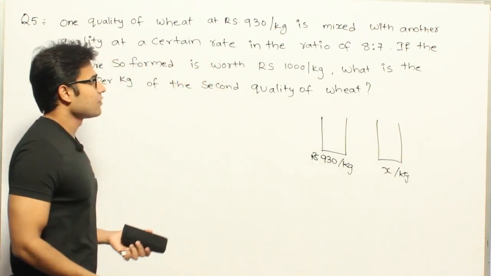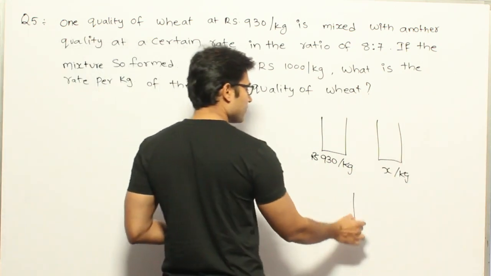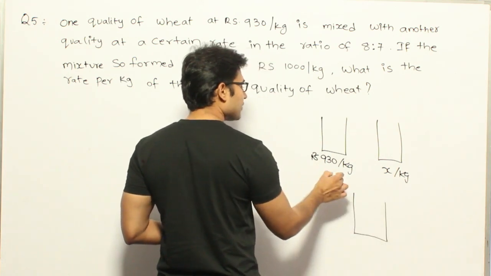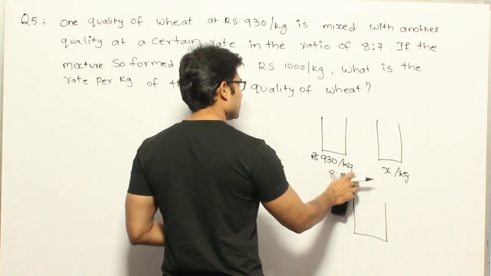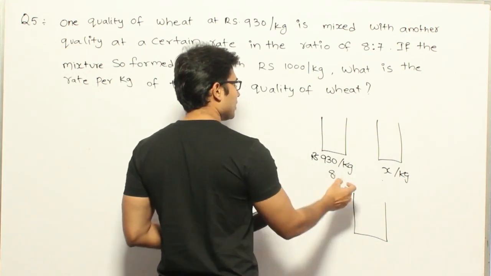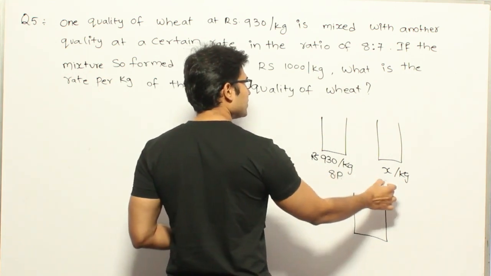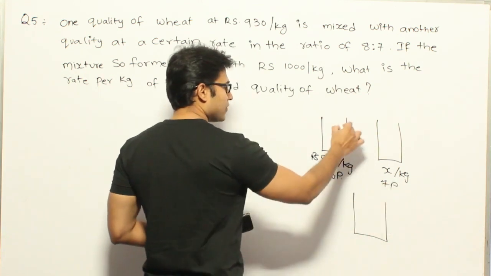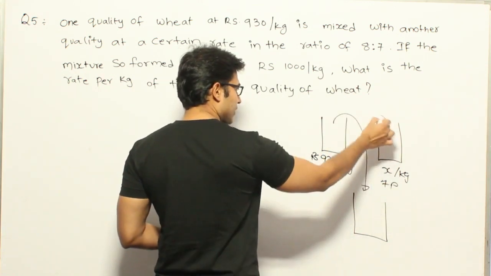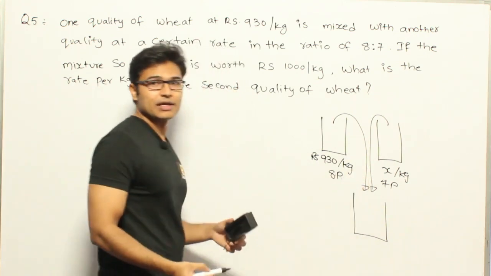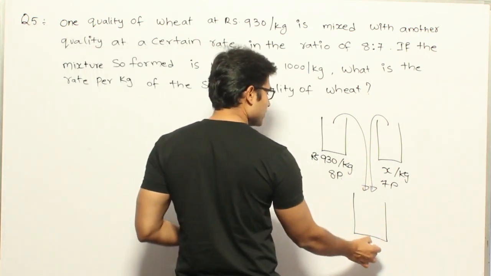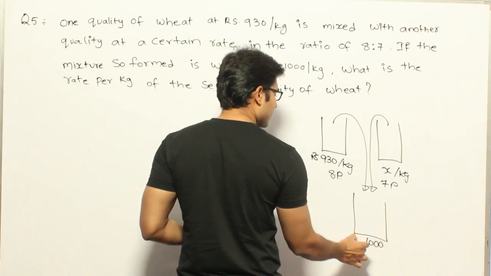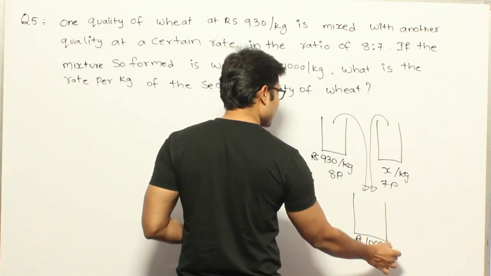Now they are saying that when we mix these two in the ratio of 8:7, which means if I take 8 parts of this and 7 parts of this, and mix them both, then I am going to get a new quality of wheat, and the cost of this wheat turned out to be 1000 rupees per kg, right?